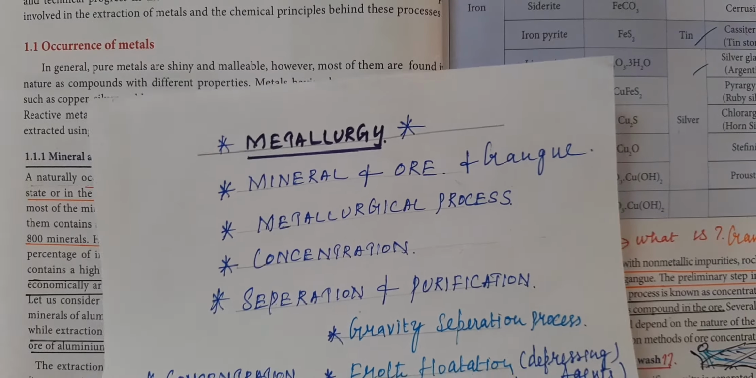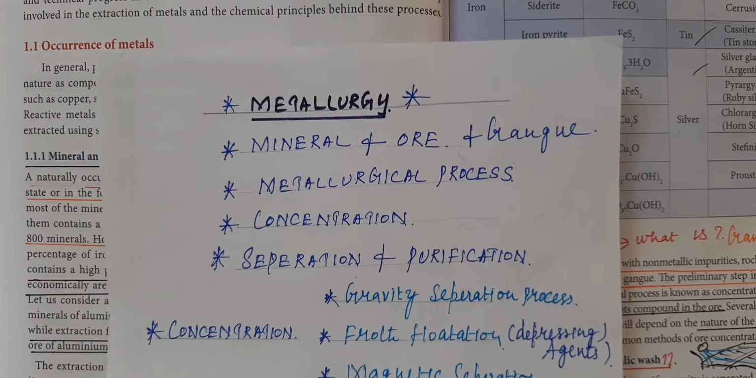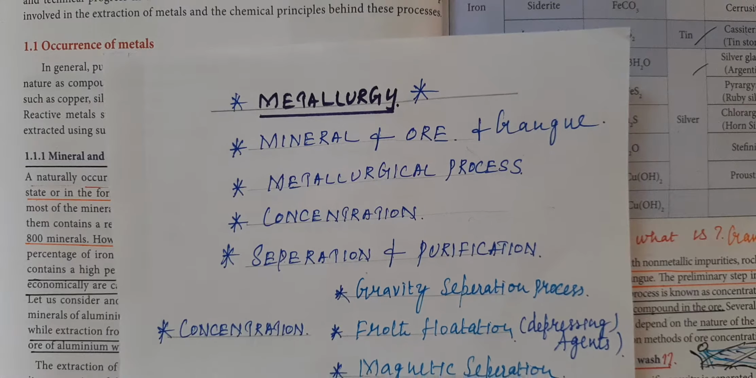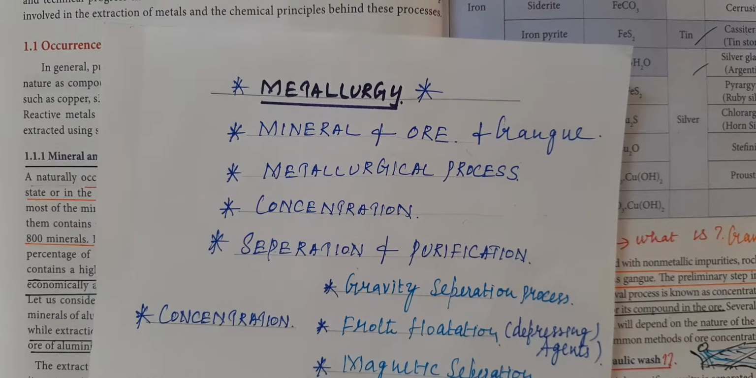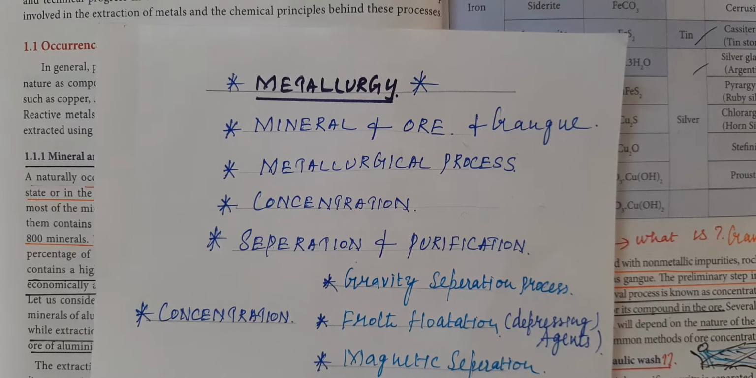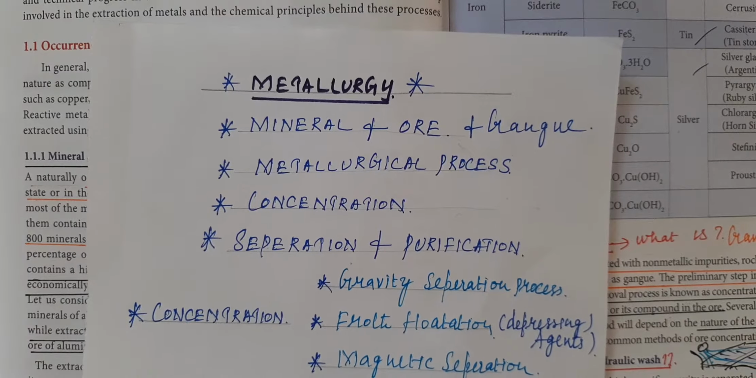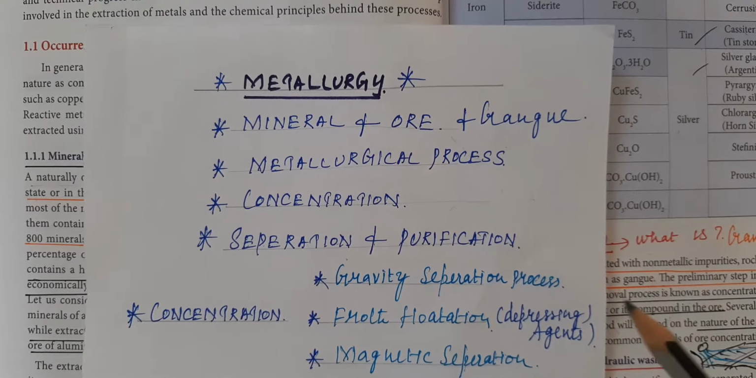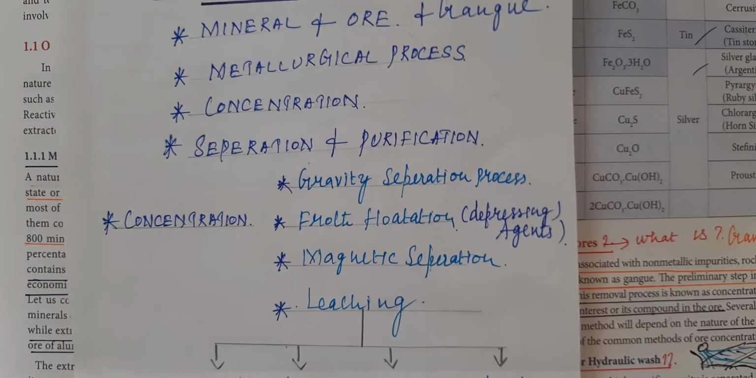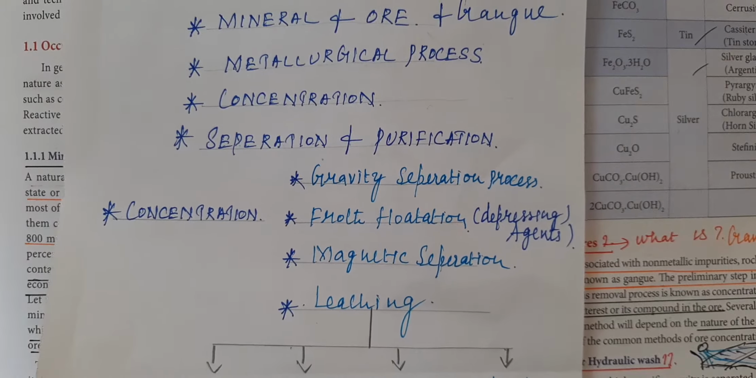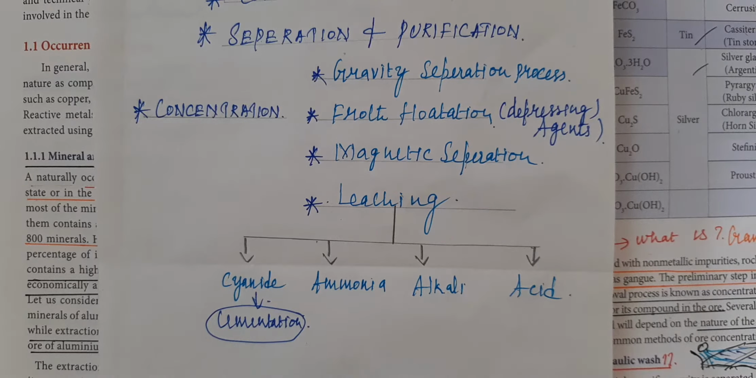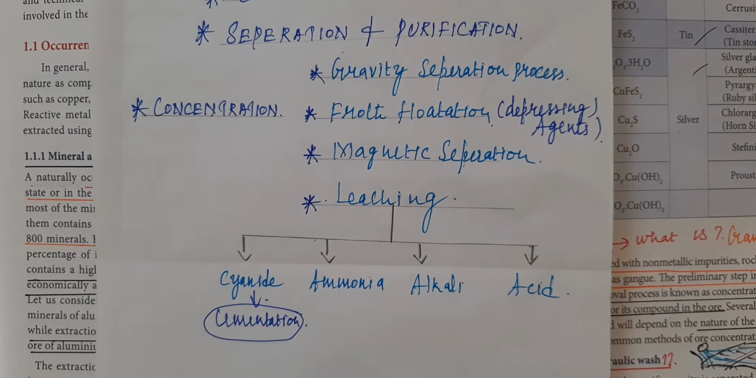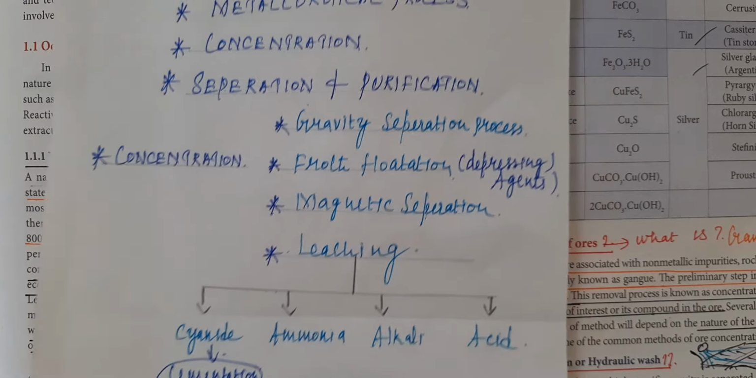Metallurgy. In the metallurgy lesson, what we are going to learn is the extraction and purification of a metal from its ore. The subheadings consist of what is mineral and ore, the different metallurgical processes, and the concentration methods available to get the metal from the ore. The different types of concentration are gravity separation, froth flotation, magnetic separation, and leaching. Under leaching, there are four different types: cyanide leaching, ammonia leaching, alkali leaching, and acid leaching, which we are going to see one by one here.